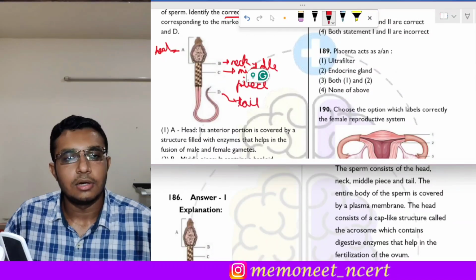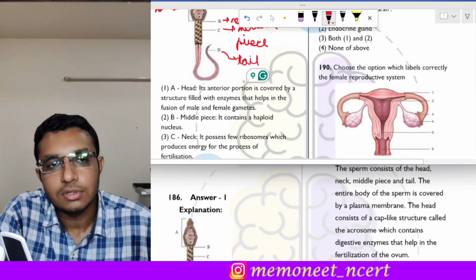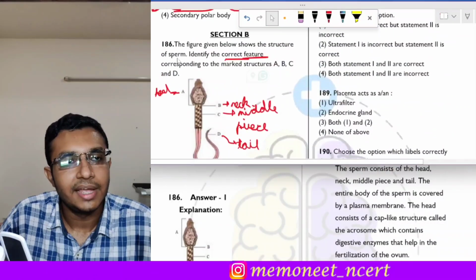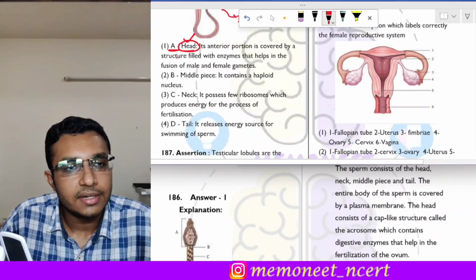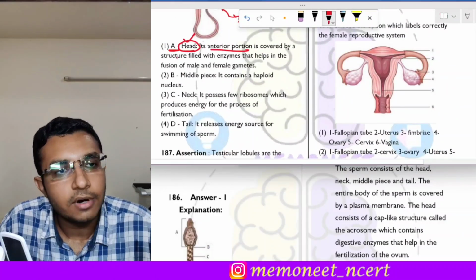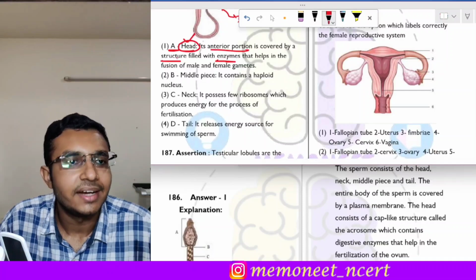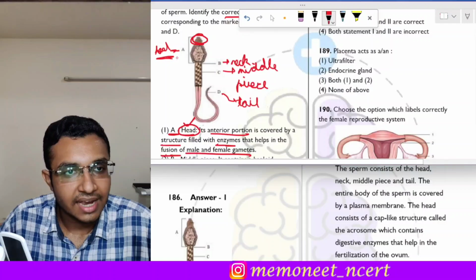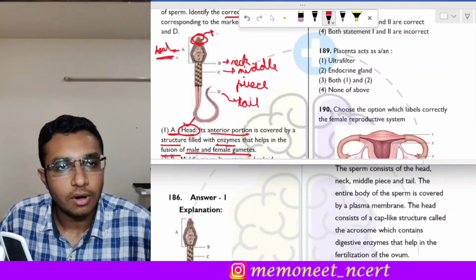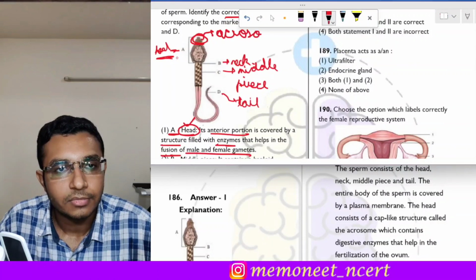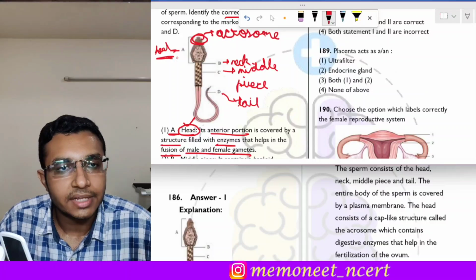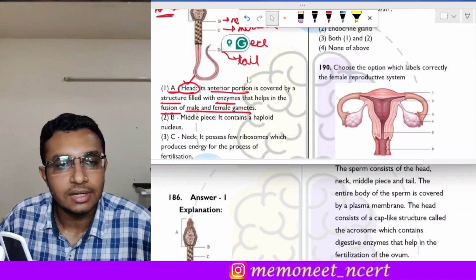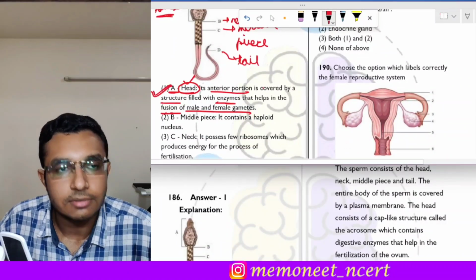Okay, now let us see the options one by one. The first option is it is about A, which is labeled correctly as head. Okay, as we saw here, A is the head. And it states that its anterior portion is covered by a structure which is filled with enzymes that helps in the fusion of the male and female gametes. So it is talking about this part. This is the anterior part of the head and it is called the acrosome. Okay, and it contains certain enzymes which help the sperm to penetrate the ovum. Okay, so that is the correct statement and the correct answer of this question is option 1.